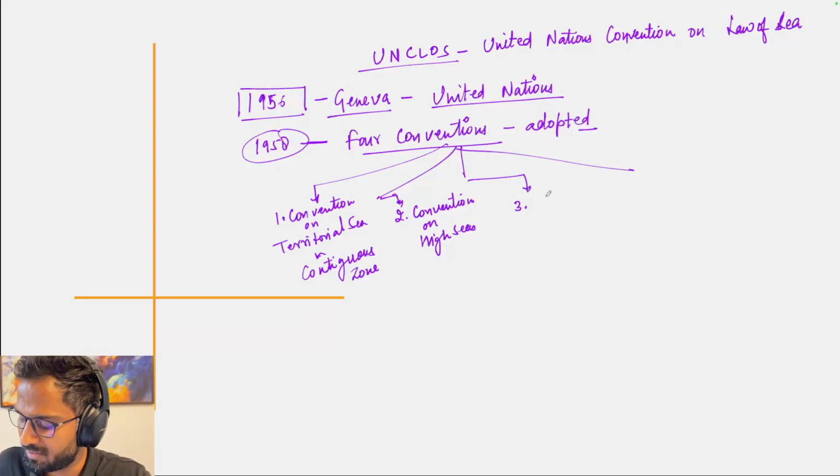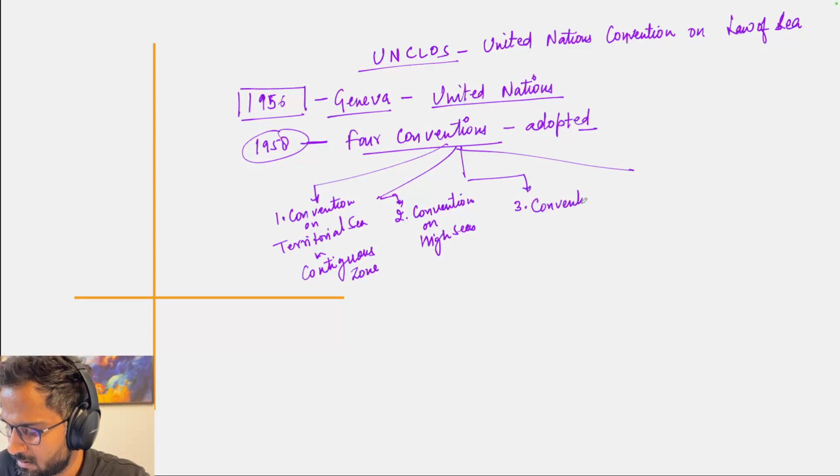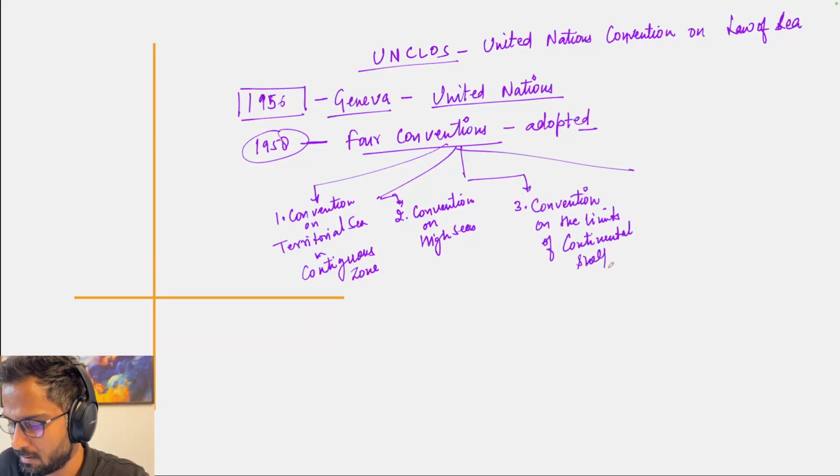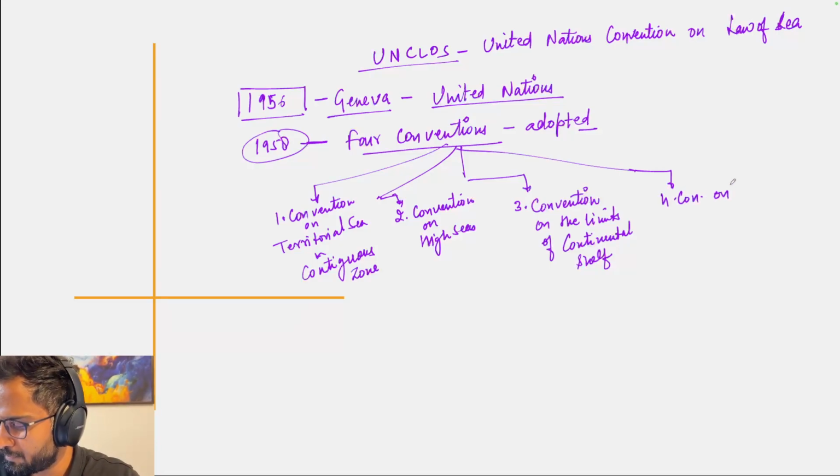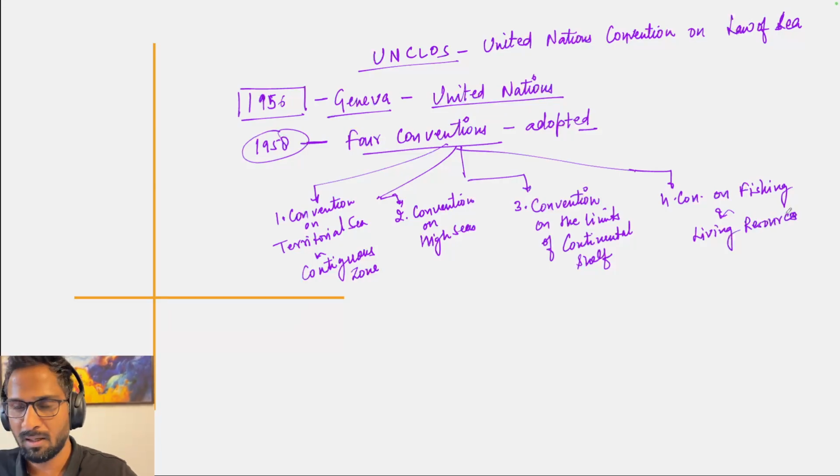Third convention was the Convention on the Limits of Continental Shelf, and fourth convention was the Convention on Fishing and Living Resources in high seas.